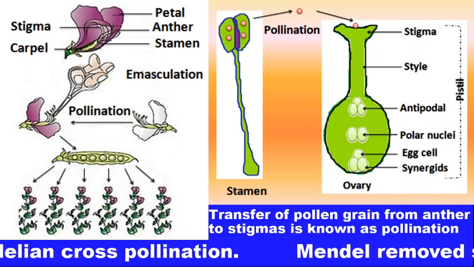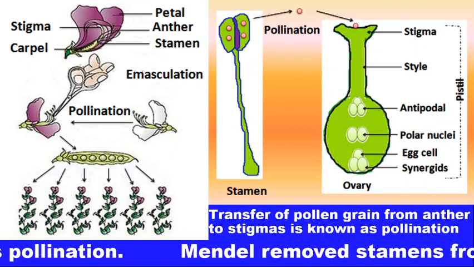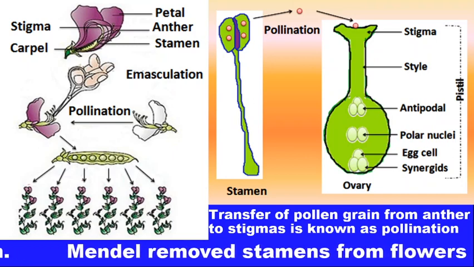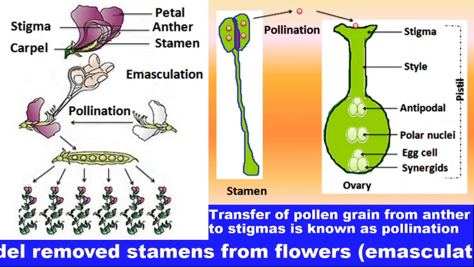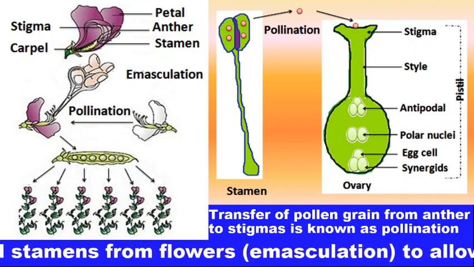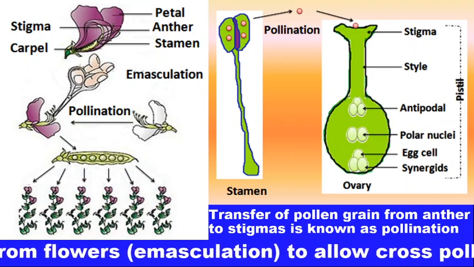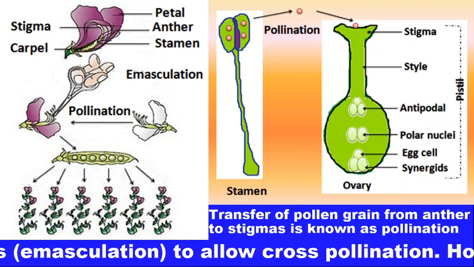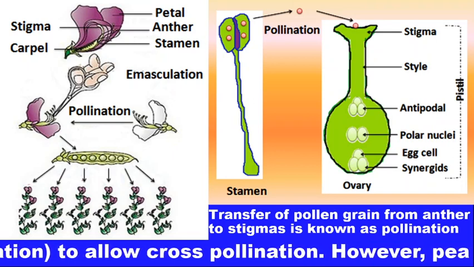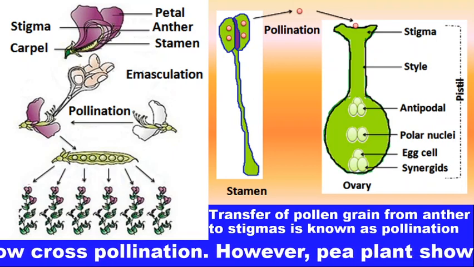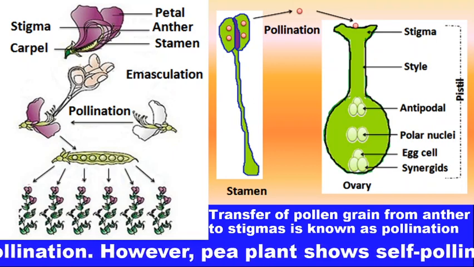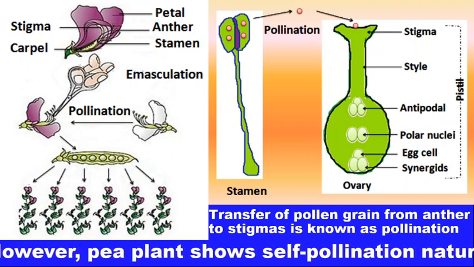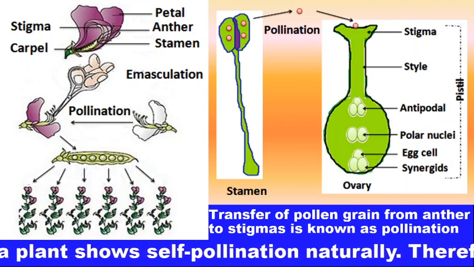and this was done to avoid any chances of self pollination, because the pea plant is a self pollinating plant.